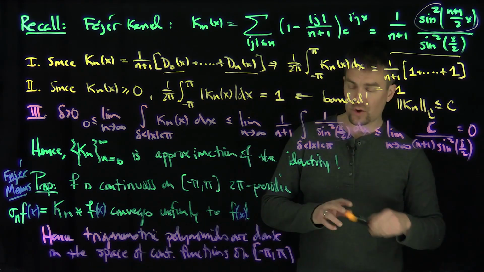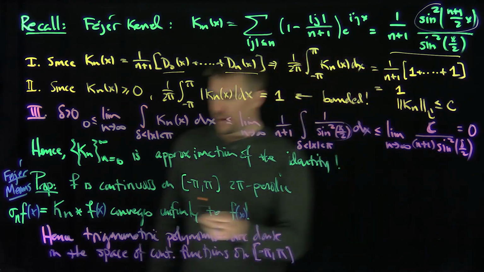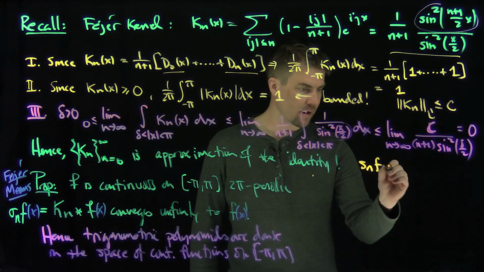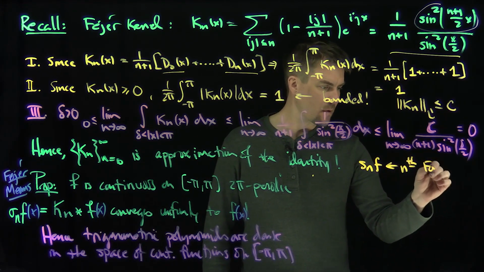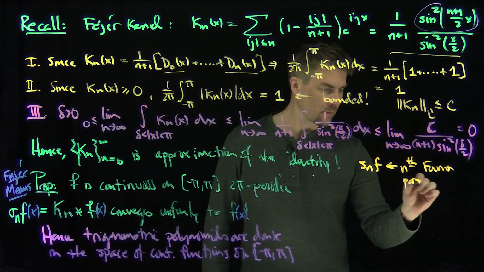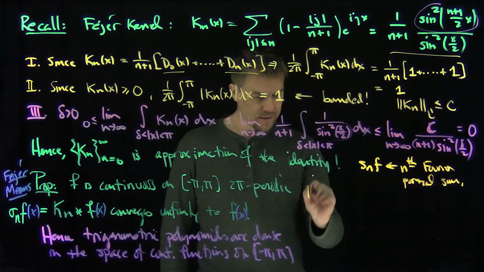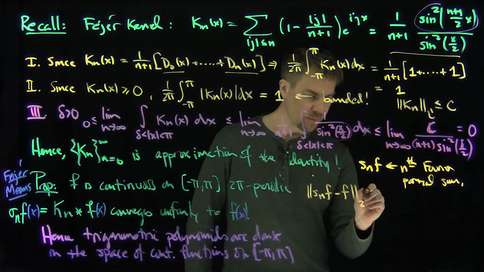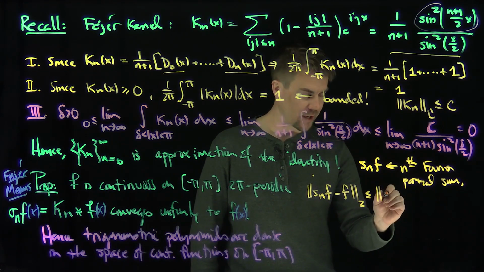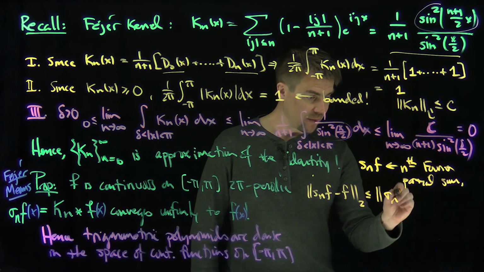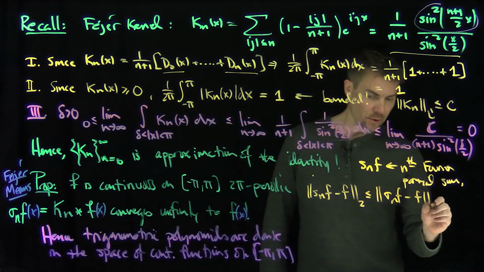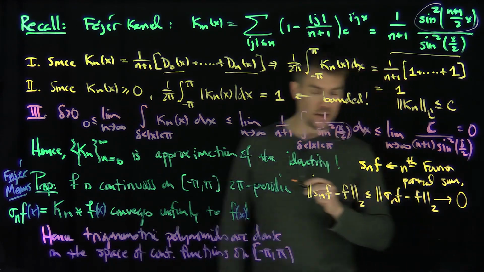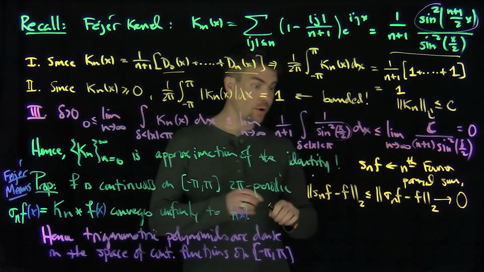Because if we recall from a previous video, what do we know? We know that if I can uniformly approximate these things, so we recall that if S_n are the nth Fourier partial sums, then I know that S_n of f minus f in the L2 norm is the smallest, right? It's the best approximation in the mean with respect to the inner product, right? So this is going to be smaller than these Fejer means of the function, right? In L2. But of course, that's controlled by the L infinity norm, right? So this is tending to 0 as n goes to infinity, right? And so now I can use this together to conclude the Parseval theorem, right?